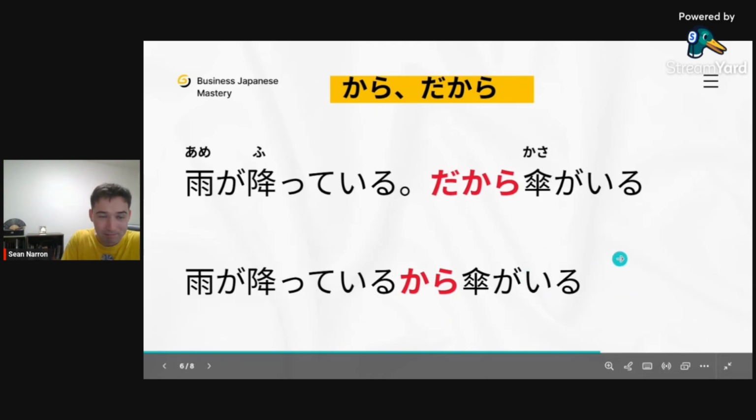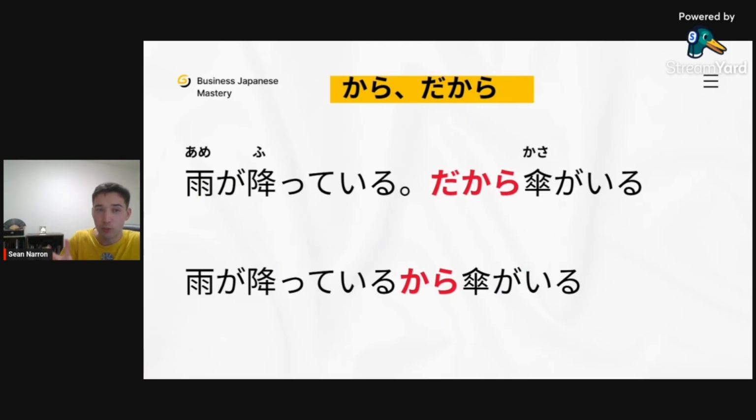Pretty neat, isn't it? And by the way, guys, because you don't know the difference between these connectors, you don't know how to use them, you end up knowing a lot of vocabulary like futtemasu or ame or kasa, right? You know all these words, but when you actually start speaking to people, you just freeze. And this is why you want to know connectors like this and particles. It sounds very boring, but it's very important. So I hope this makes sense.